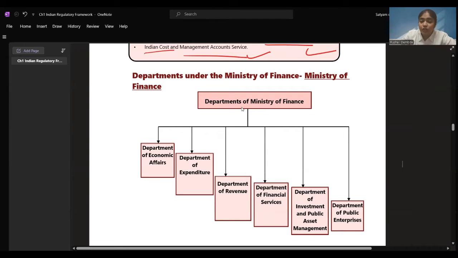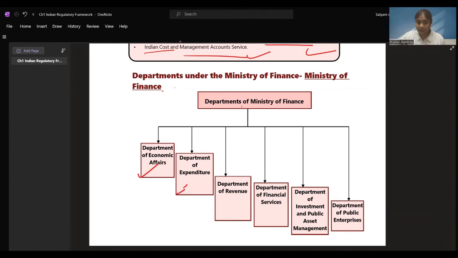Departments of the Ministry of Finance: Department of Economic Affairs. All the changes in the economy, what are the changes in demand supply, these things are dealt by the Department of Economic Affairs. It deals with what all things are changing in the economy, requirements of the Indian economy, how the people are responsive to the changes that we have done, what all policies and regulations are to be formulated for a better Indian economy, are given under the Department of Economic Affairs, right?